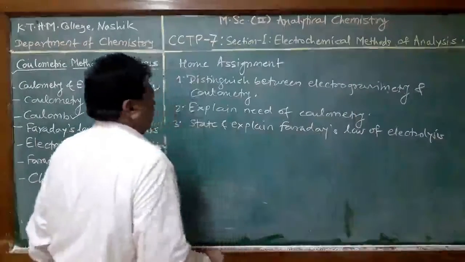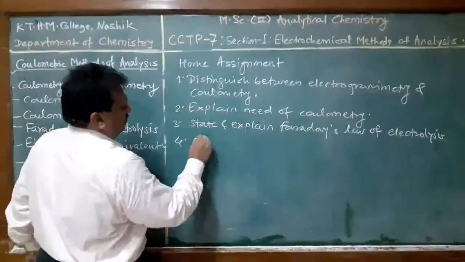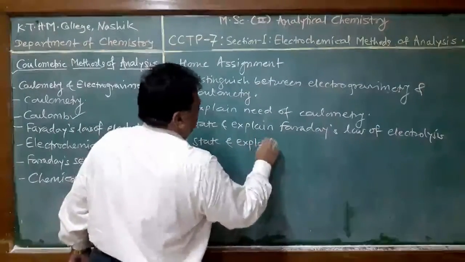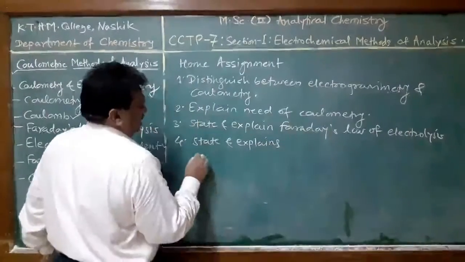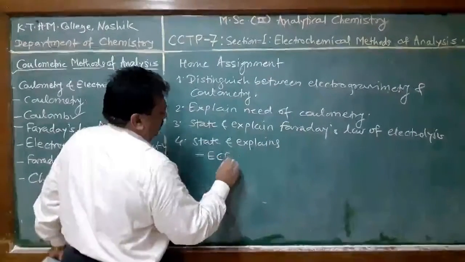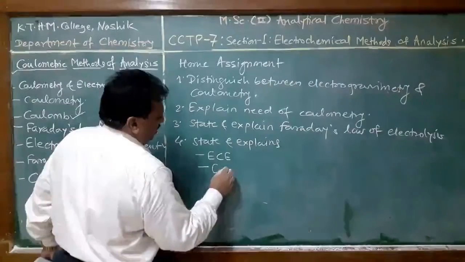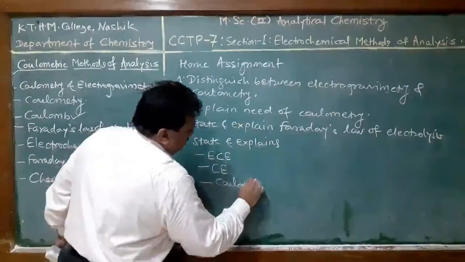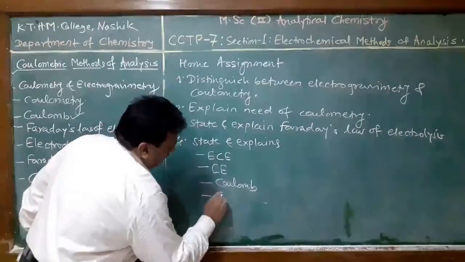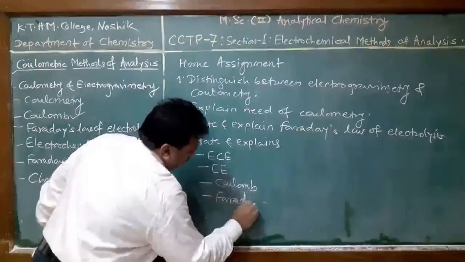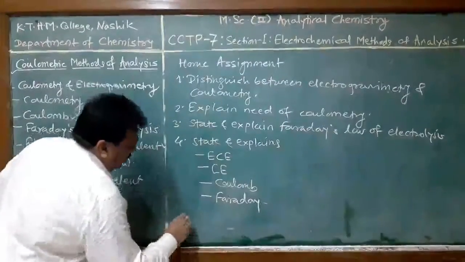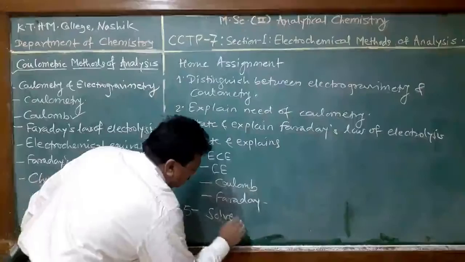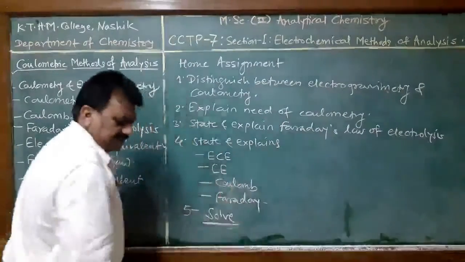Again, state and explain the following terms: number 1, electrochemical equivalent, coulomb and Faraday. And you can also solve similar types of problems by using different references.